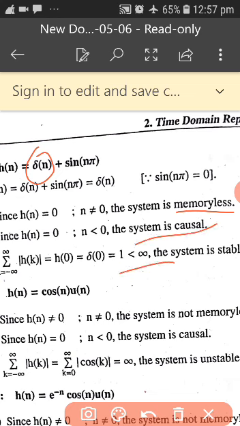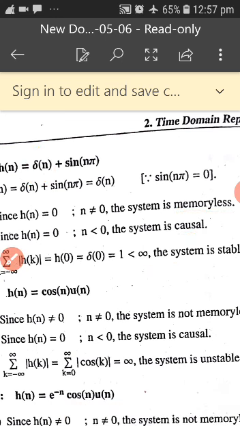So it is less than infinity value. Del of 0 is what? 1. Less than infinity value. So the system is stable. Like that you should go on finding for the other values.